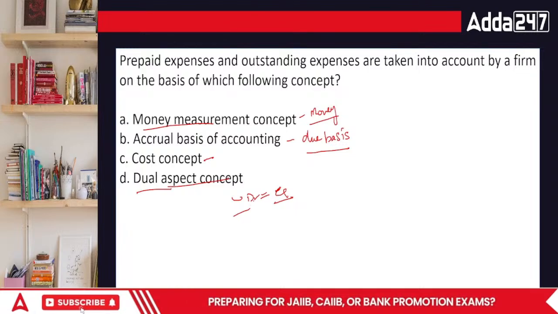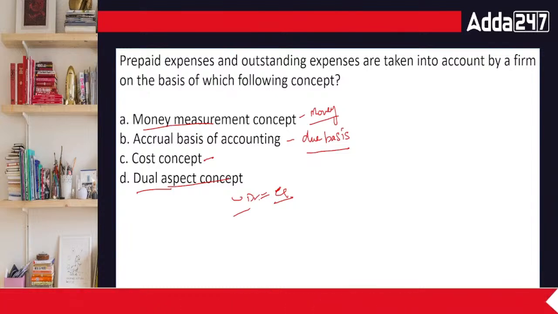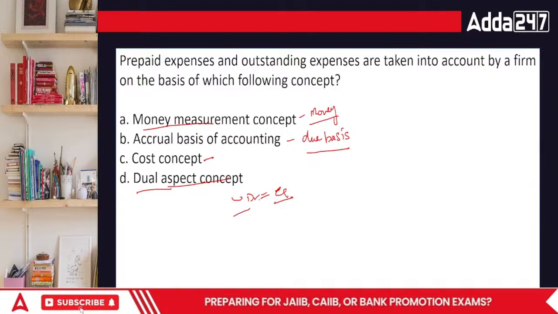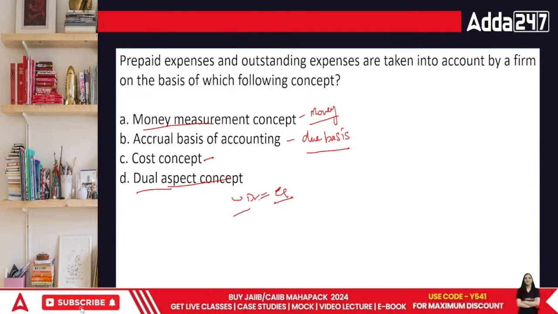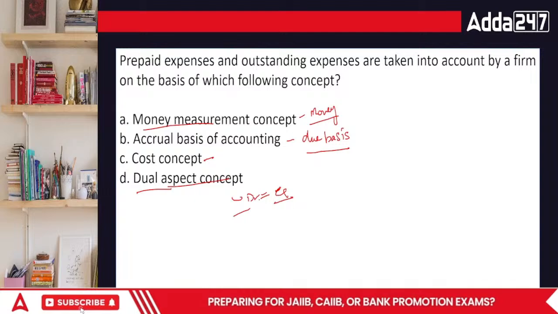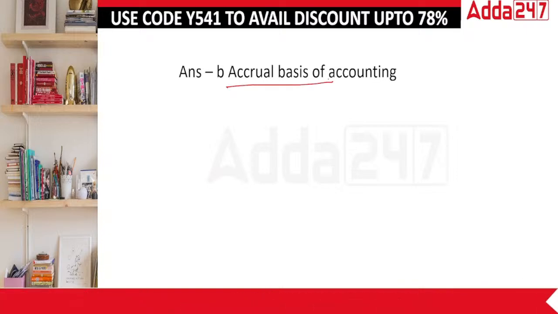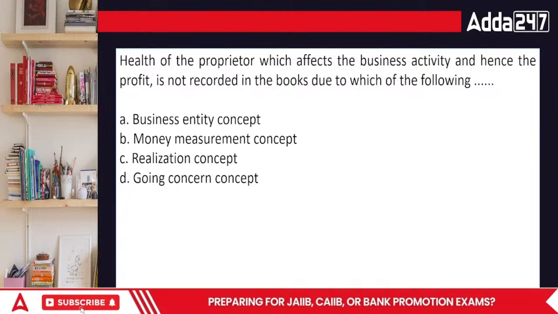Debit is equal to credit, also called the dual aspect concept, where assets is equal to liabilities plus capital. That is the basic accounting equation, also known as this equation as well. So what's going to be the answer according to you? If you are recording prepaid and outstanding, that's because of due basis. I had already given the hint regarding the answer now. So move on to the next question.